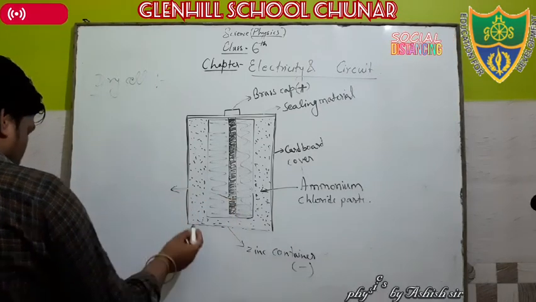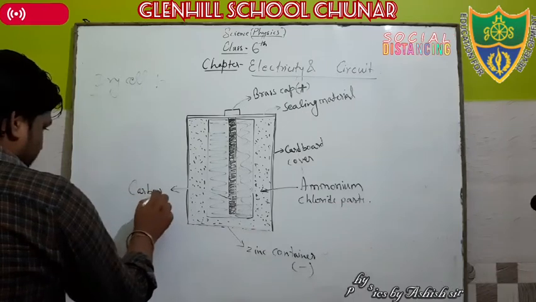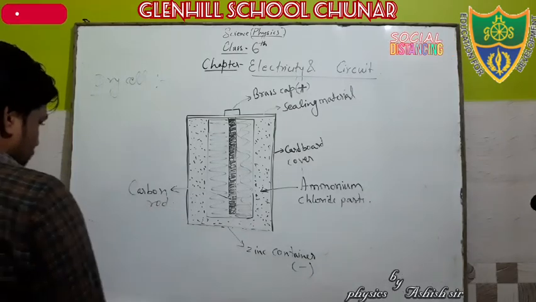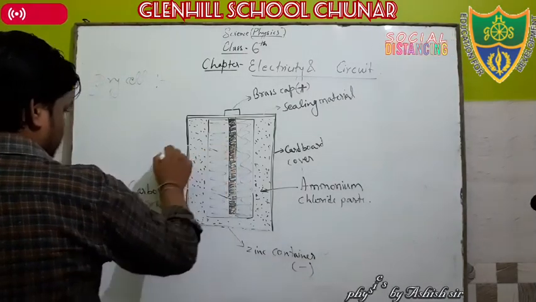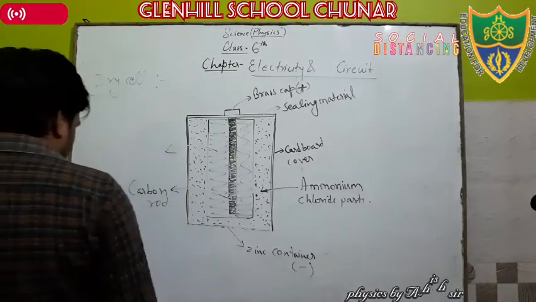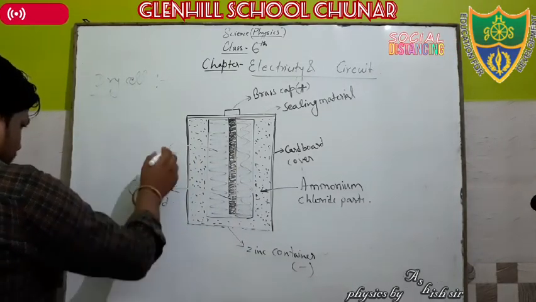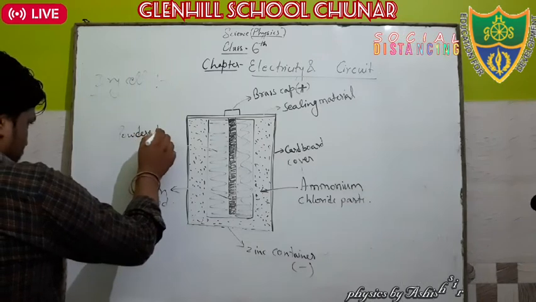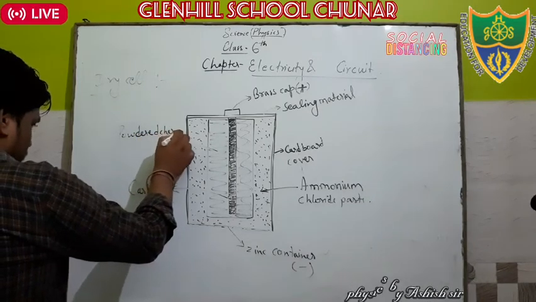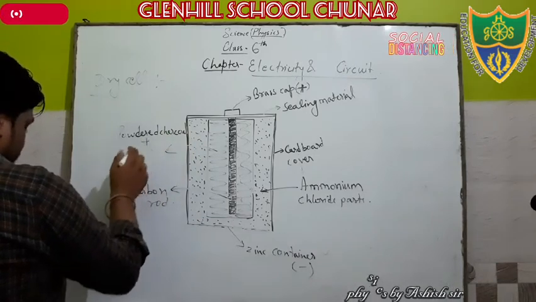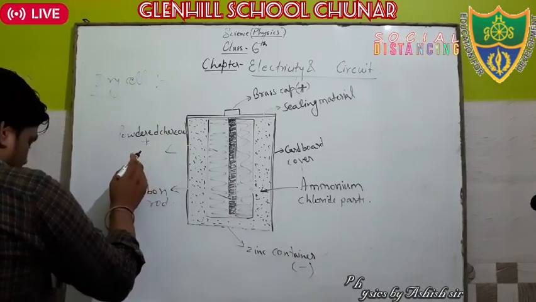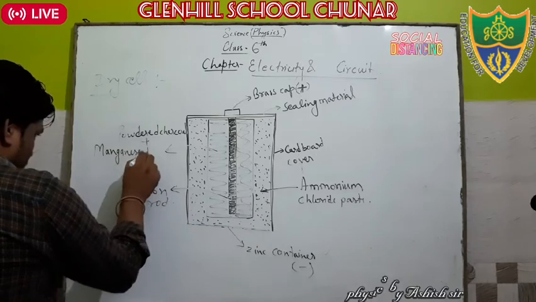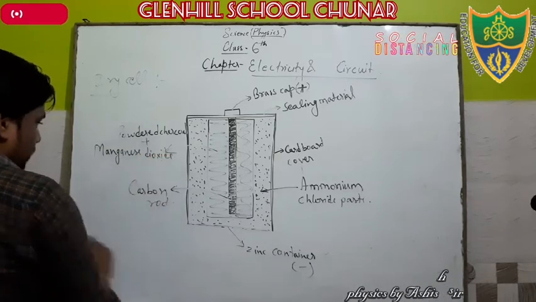This is a carbon rod, which is made of carbon or graphite, and in this column the paste which is used is powdered charcoal plus manganese dioxide. Okay.